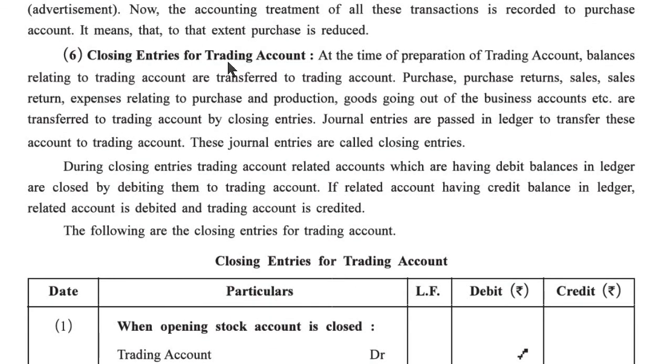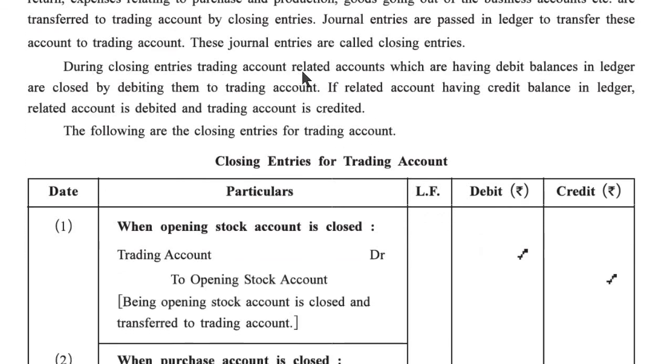Now, closing entries for trading account. At the time of preparation of a trading account, balances relating to the trading account are transferred to the trading account. Purchase, purchase return, sales return, expenses relating to purchase and production, goods going out of the business, etc. are transferred to the trading account by closing entries. Journal entries are passed in the ledger to transfer these accounts to the trading account. These journal entries are called closing entries.